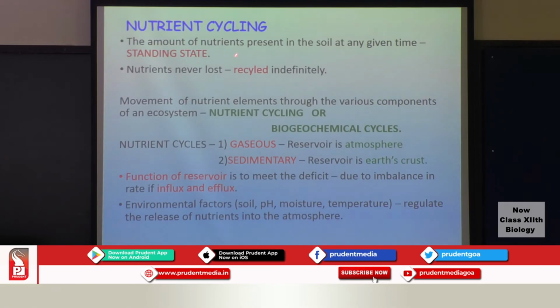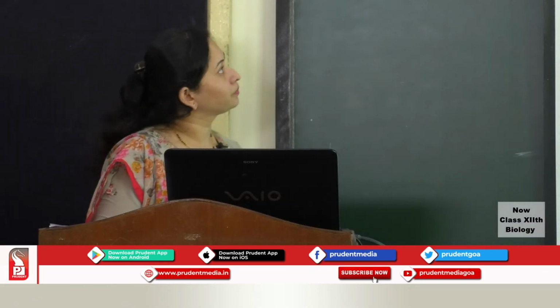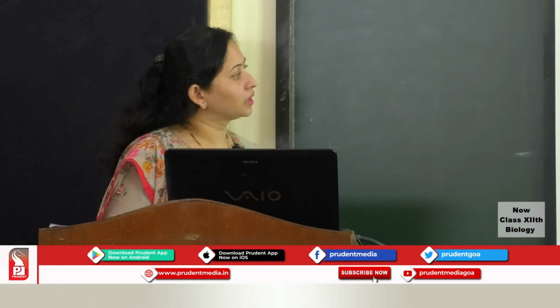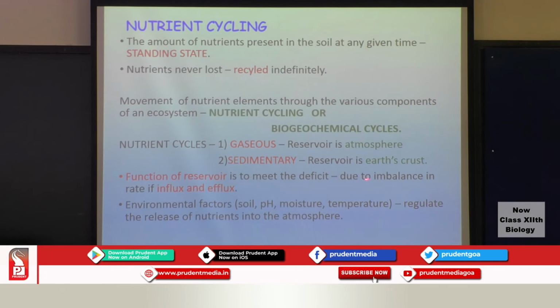Now, the amount of nutrients present in the soil at any given time is referred to as the standing state. Nutrients are never lost, they are always recycled indefinitely back into the environment. So, that is the circulation that occurs in nature. The function of the reservoir is to meet the deficit due to the imbalance caused by the influx and the efflux of any kind of nutrient. Certain environmental factors like soil pH, moisture, and temperature will regulate the release of these nutrients into the atmosphere.